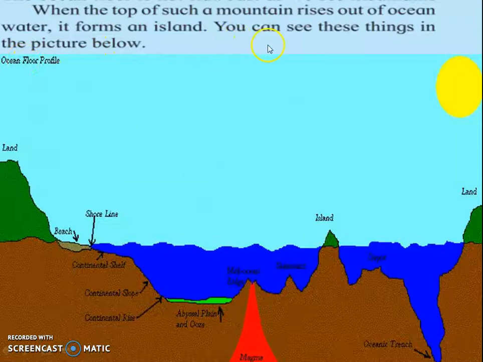When the top of such mountains rises out of the ocean water, it forms an island. You can see these things in the picture below. Here you can see the mountains in the ocean rise to the surface of the ocean water and form an island. For example, in our India, the Andaman and Nicobar Islands in the Bay of Bengal and the Lakshadweep Islands in the Arabian Sea. These are examples of islands.